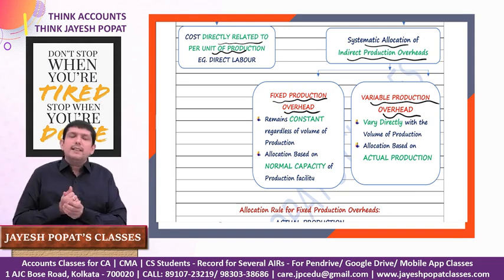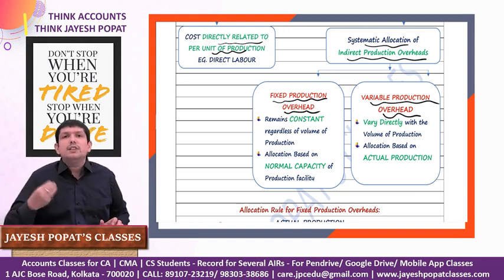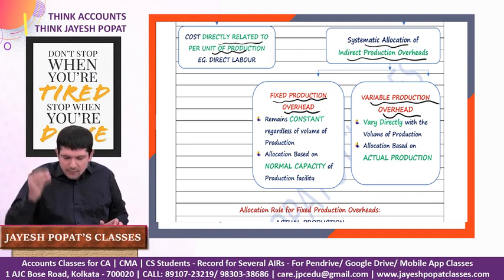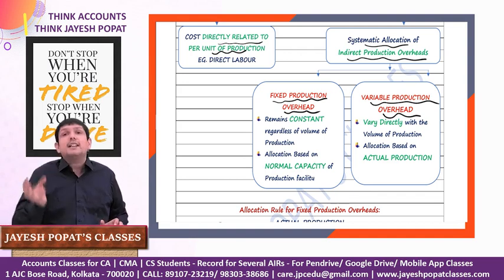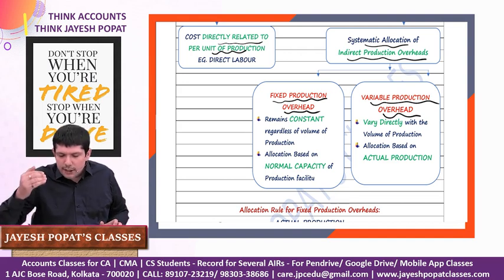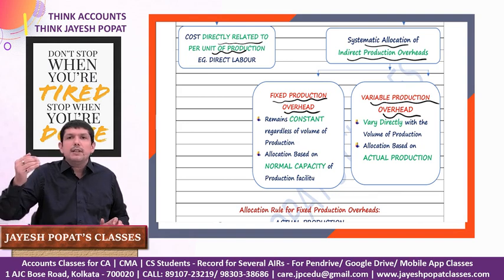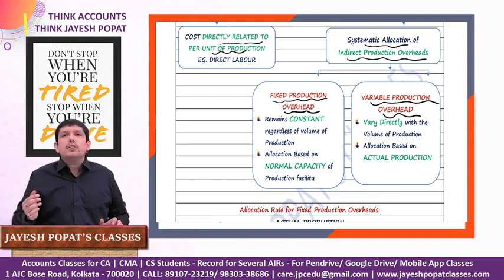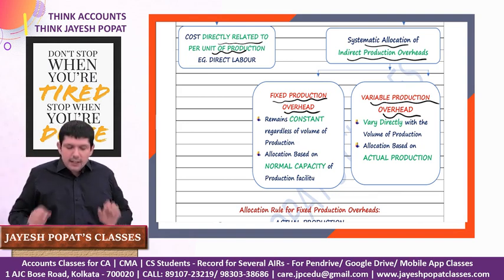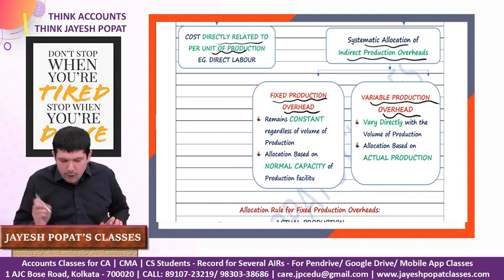Whereas variable overhead is something which directly varies with the units of production. For example, the electricity charges. If the factory operates for 8 hours, the charge will be different. If the factory operates for 12 hours, the amount will be different. If the factory operates 24 hours, the amount of the electricity bill will be different. So these vary with the volume of production.